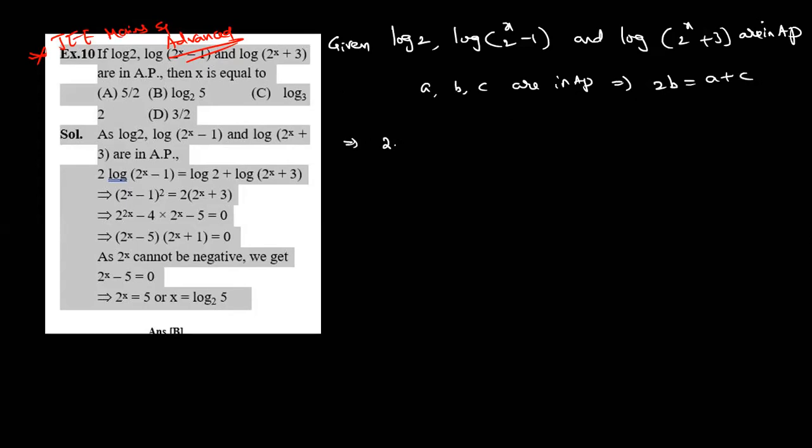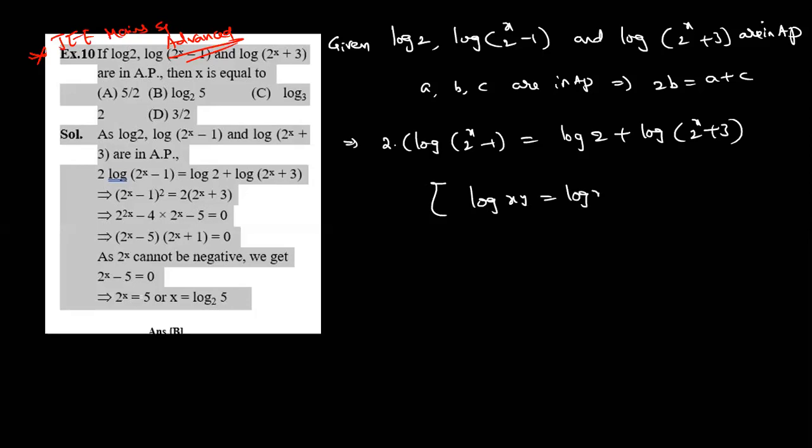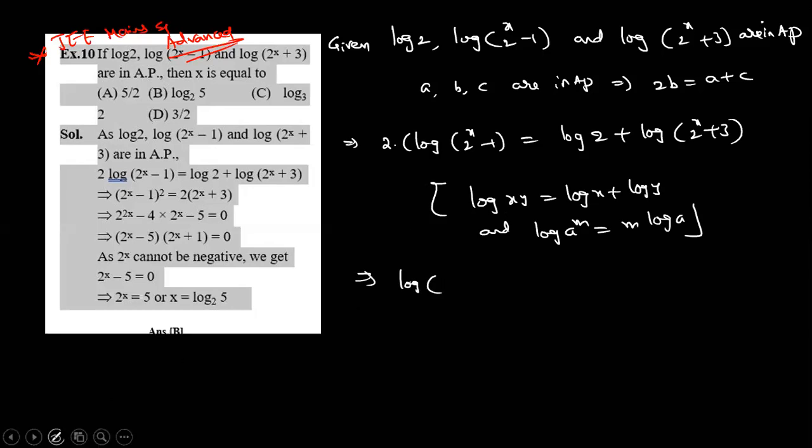Here also 2 times logarithm of 2 power x minus 1 is equal to log 2 plus logarithm of 2 power x plus 3. Am I correct? So I'm writing log xy is equal to log x plus log y, and logarithm of a power m is equal to m into log a. I'm using these two formulas.